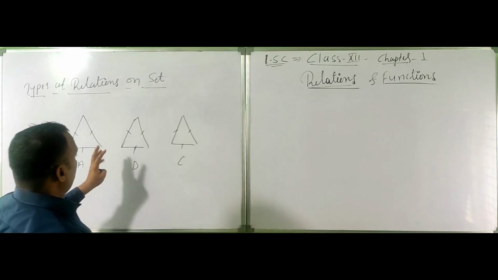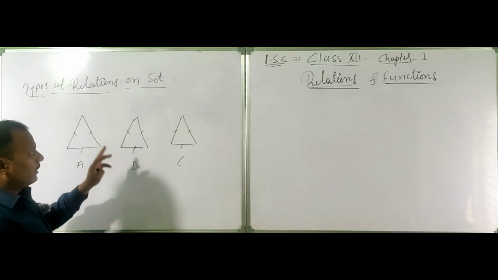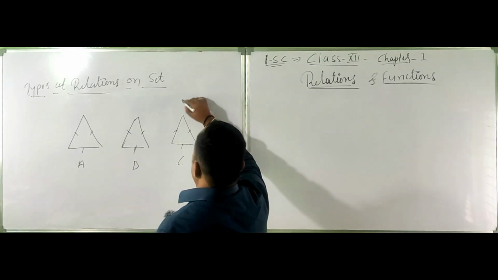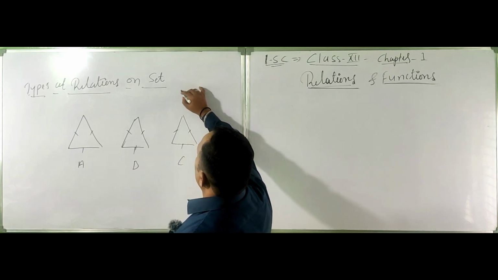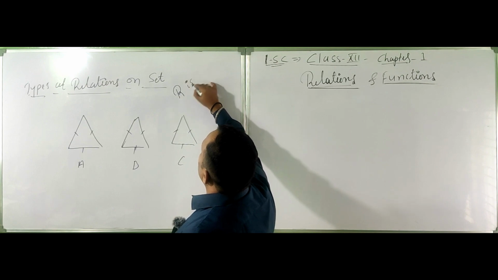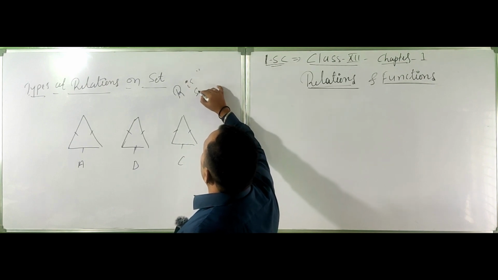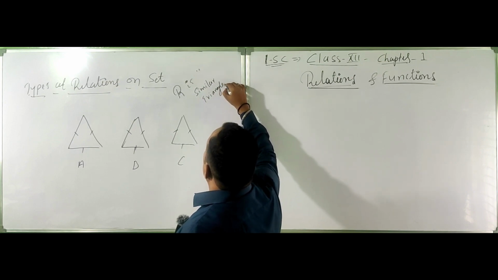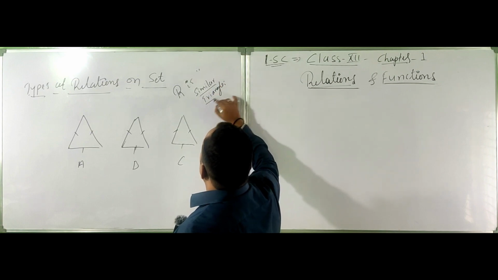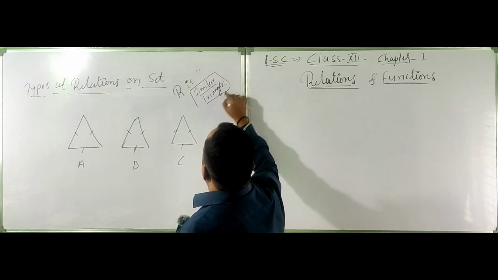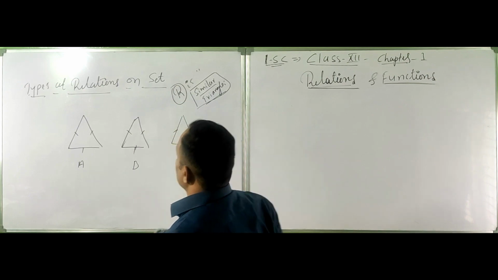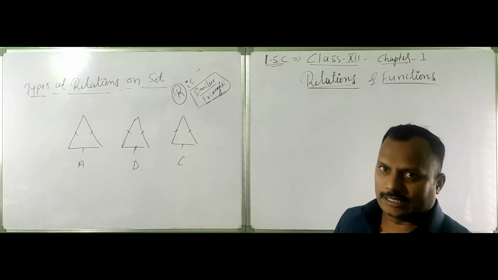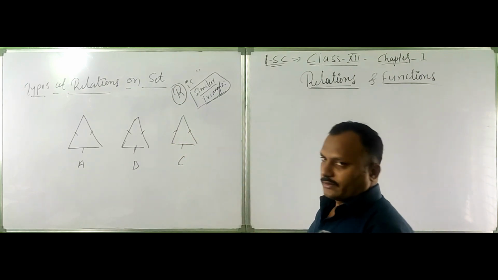Okay, A and B are similar. The condition is that the triangles are similar triangles, right? R is our relation: triangles are similar triangles. Or the relation condition is that triangles A, B, C are similar. Okay, very important.